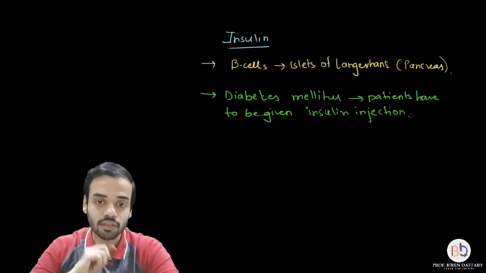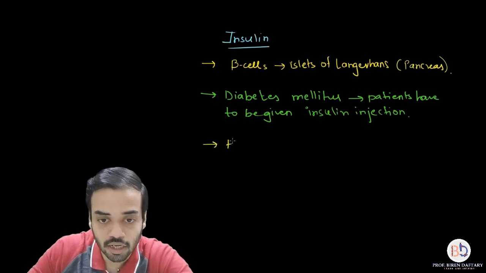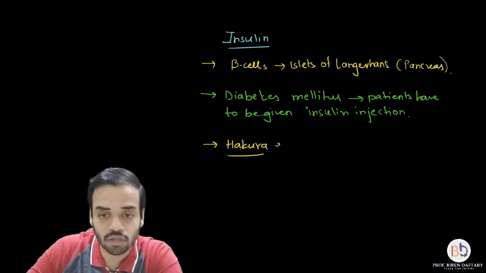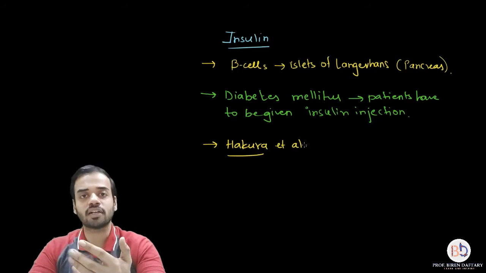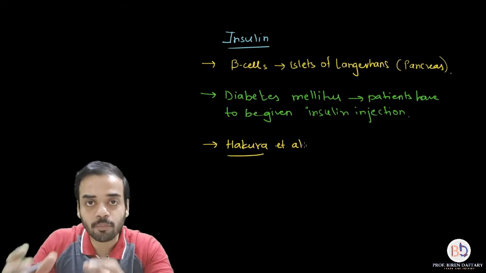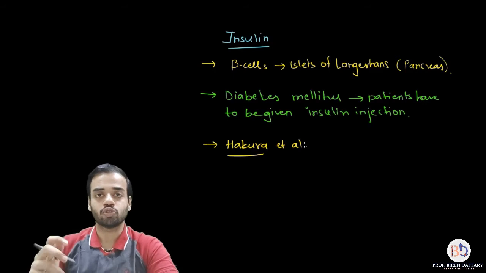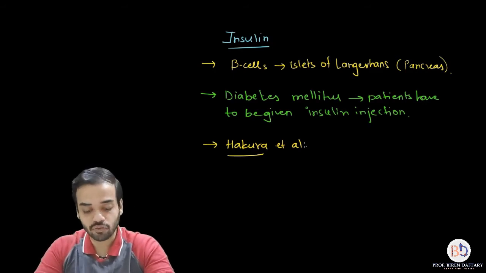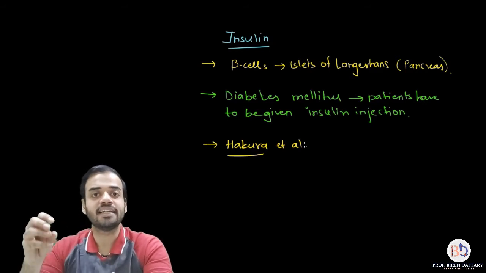So there was a person called, I will write down his name over here, Hakura, and his co-workers. So I will write down Hakura et al. I have already told you in one of the previous lectures that whenever I want to write down the names of co-workers who are supporting the main worker, we write et al. So Hakura and his co-workers. What Hakura did was, first of all, he studied the structure of insulin which is present in human beings.